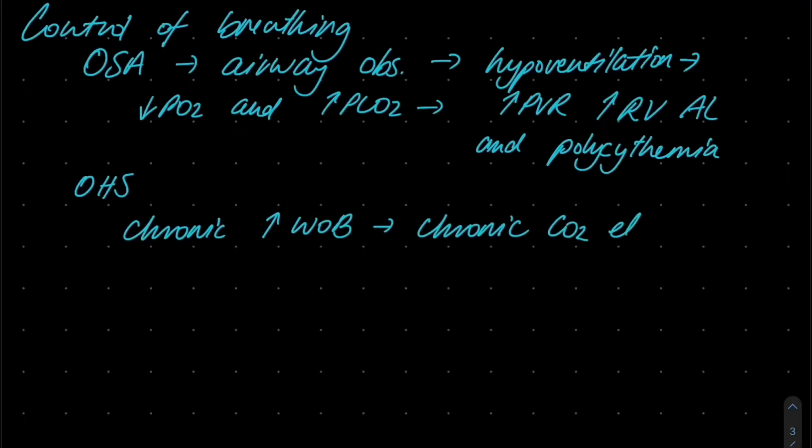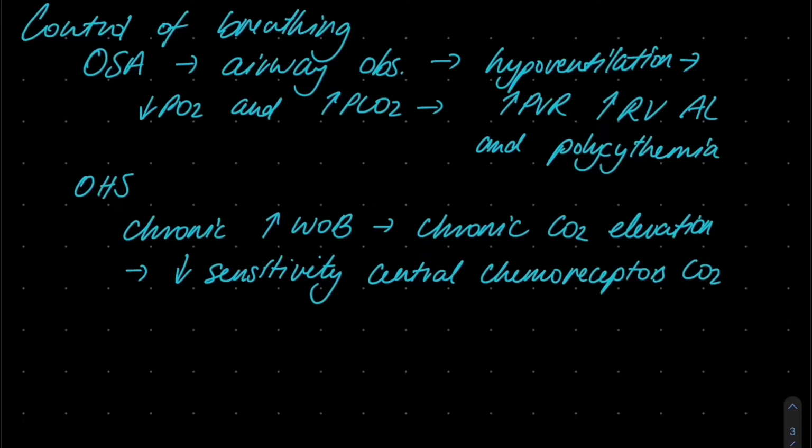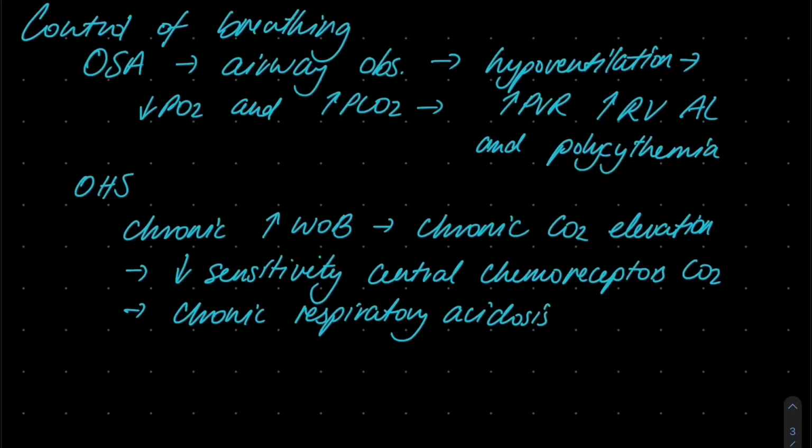Initially, there is increased carbon dioxide due to increased production and an inability to efficiently clear the CO2 due to poor respiratory mechanics. And we'll get into this in more detail later in the video. Normally, this would cause markedly increased minute ventilation to eliminate the carbon dioxide. However, chronic CO2 elevations cause a decreased sensitivity of central chemoreceptors to carbon dioxide. This is a compensatory mechanism to minimize energy wasted on respiratory muscles trying to correct the CO2 elevation, as well as to minimize respiratory fatigue.